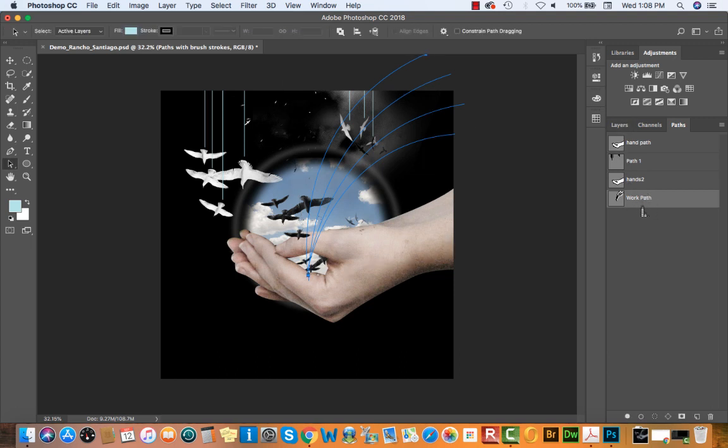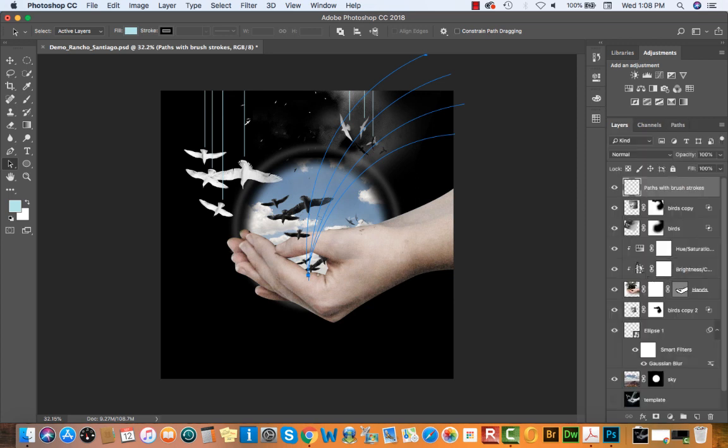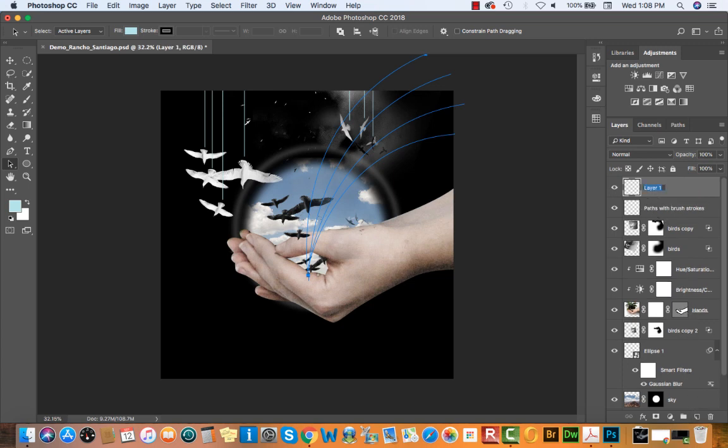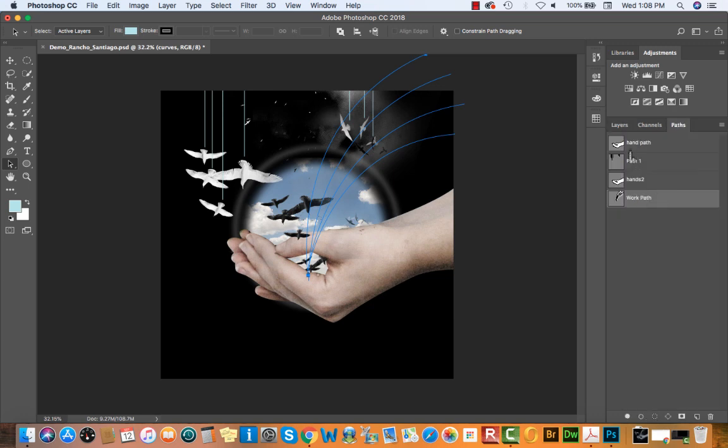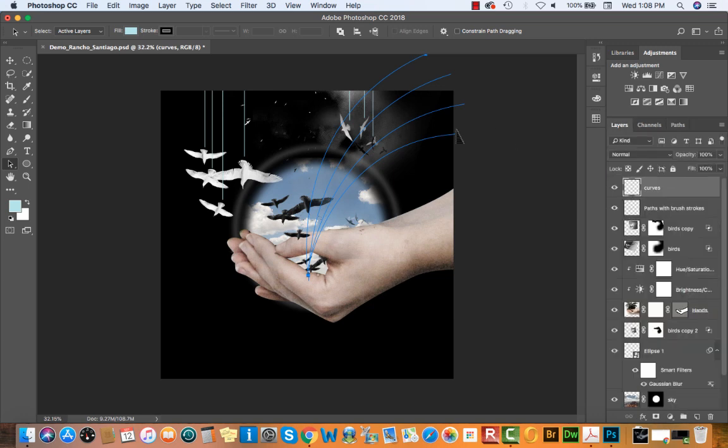Okay, now with this work path created, I'll go back to my layers panel, and I don't want to have my straight lines and my curved lines on the same layer, so I'll simply go down to the bottom of my layers panel and add a new layer, call it curves. Keep that new layer selected, keep this work path selected. Notice it has 4 paths on it. Of course it could have more than that.